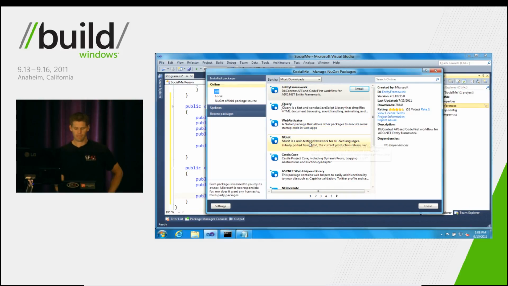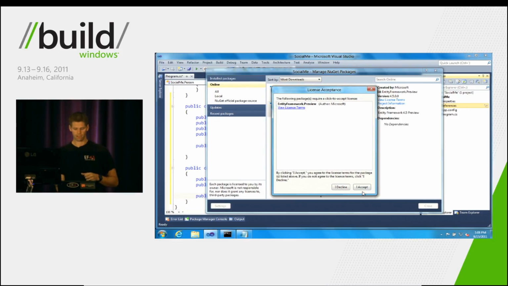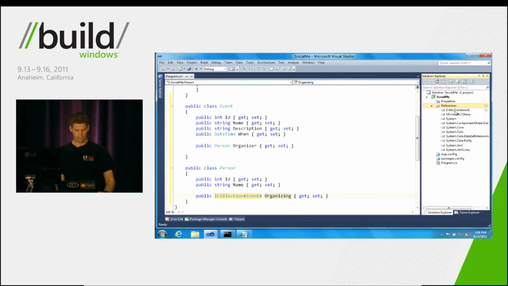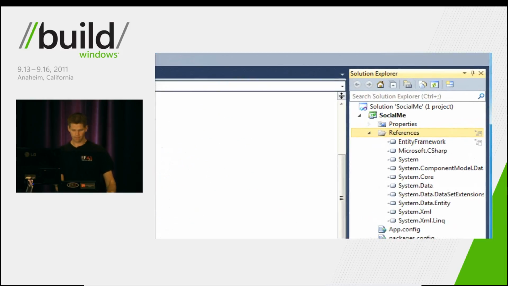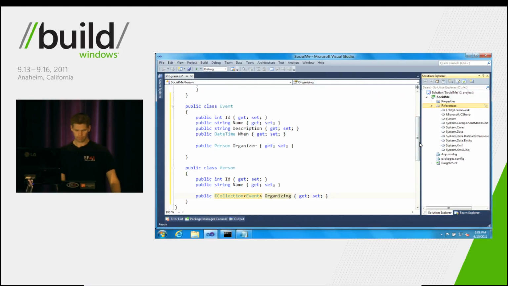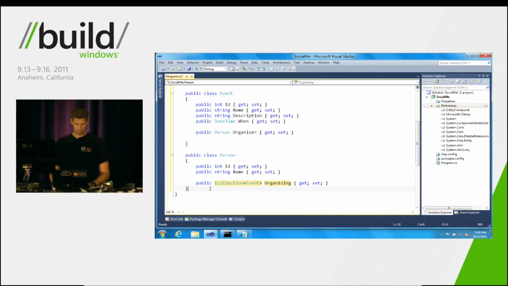All right, awesome. So what I've got here is I also have a local NuGet feed, because as I mentioned, we're going to be showing you the next version of the Entity Framework. So I'm going to click on that version, hit Install, accept the licensing agreement, and hit Close. And you can see we have our reference here to the new Entity Framework DLL. So at this point, we've got our reference to the Entity Framework, and we're ready to start using it.